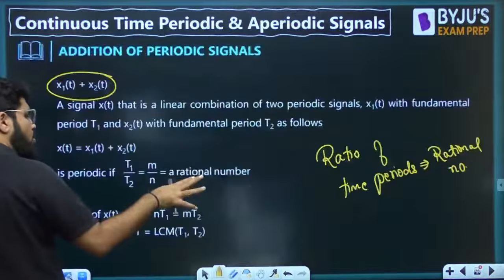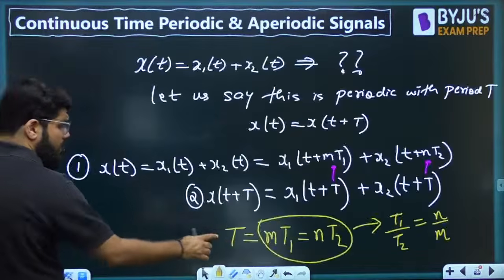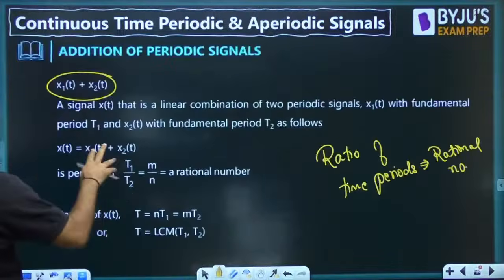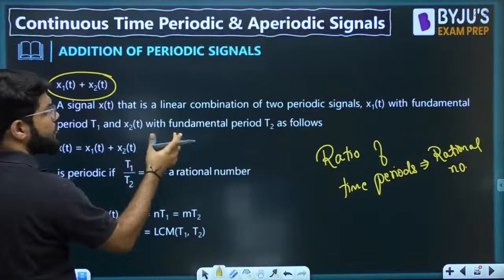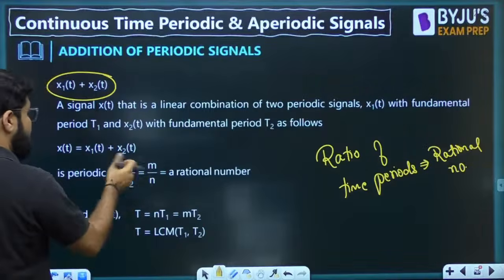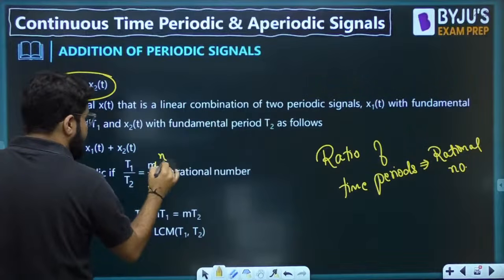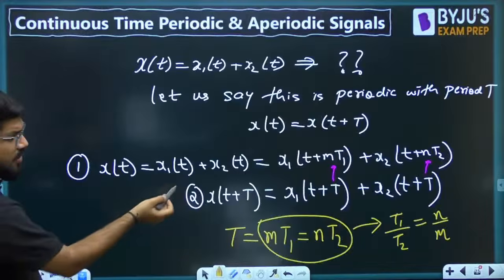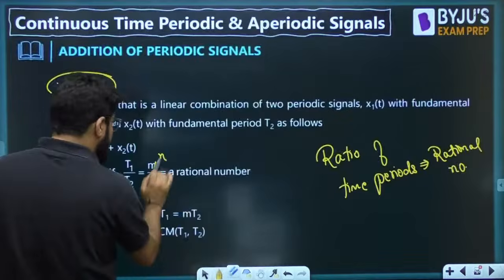What I can do is what I told you, mt1. Actually, here the name has probably been changed, right? So t1 by t2 should be n by m. Let us follow the same trend. I have taken n by m, na? I have taken n by m. So we shall follow the same thing here.